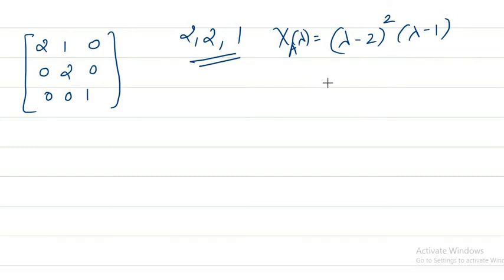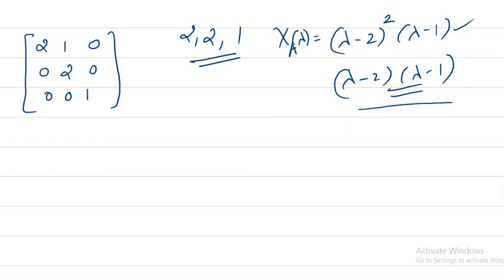So the possible minimal polynomials are either the same itself or lambda minus 2 into lambda minus 1. How do we check which one is correct? You just substitute your matrix in this polynomial. Let us first check this case, because our idea is to get the least degree monic polynomial, so you must always start from the lower case. So I want to find A minus 2I.